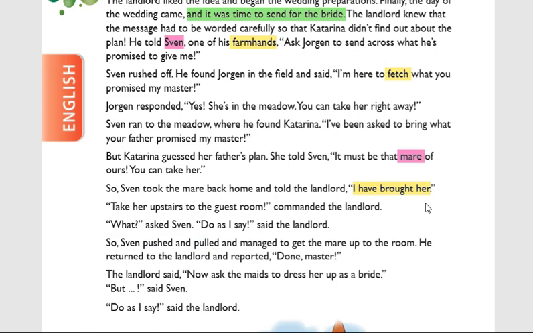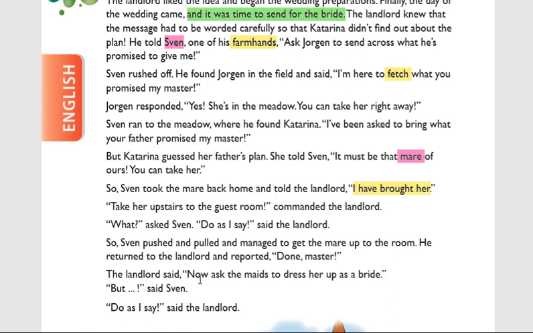I said here, Katrina. But according to Sven, it is a mare. That's why mare means she doesn't come. So he pushed sometimes and pulled sometimes and finally managed to take her to the guest room. Then again he returned to the landlord's place and reported, "Sir, done." Means whatever you said, I did that. Done.